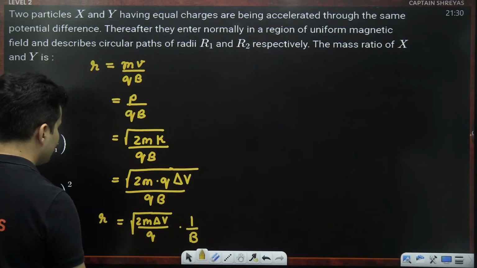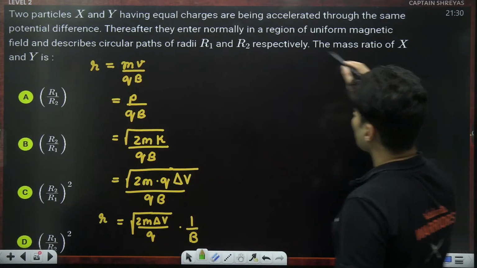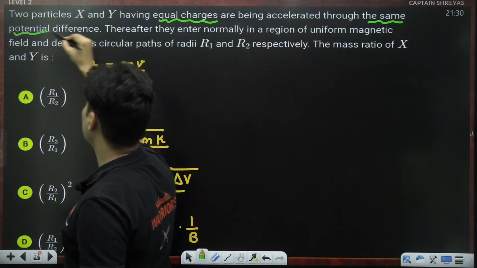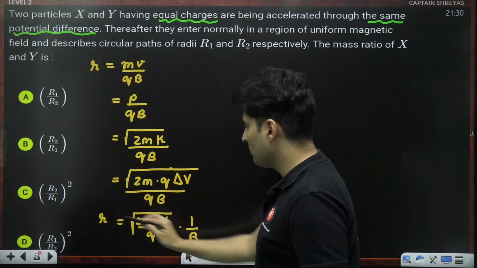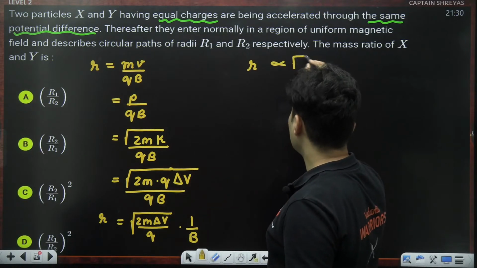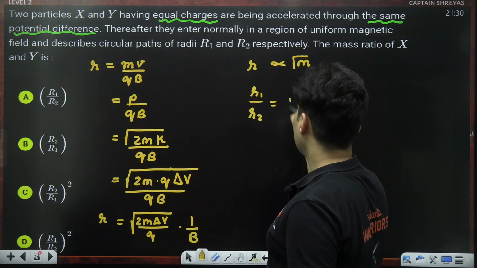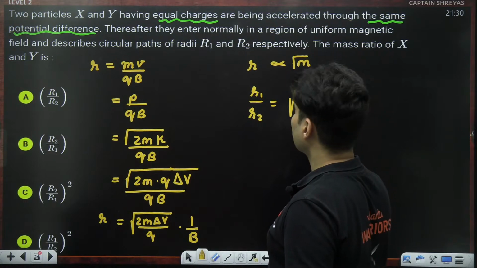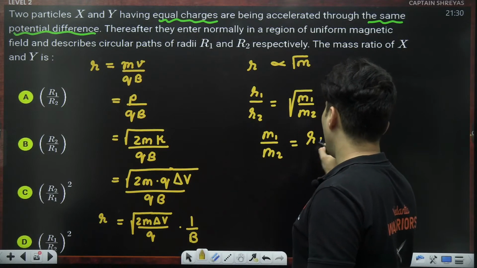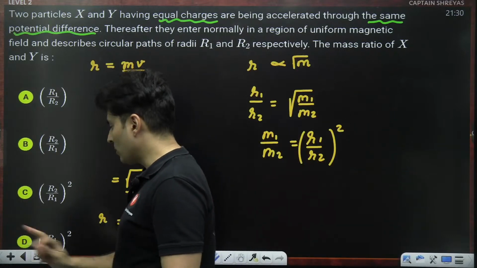So this is what the radius is in terms of the voltage, but it is clearly mentioned that there are equal charges and the same voltage difference, same voltage, same charge. So that means our radius is directly proportional to the root of mass. So radius 1 by radius 2 is root of m1 by m2, but the question asks for the mass ratio. So m1 by m2 will be r1 by r2 whole square, which is option D.